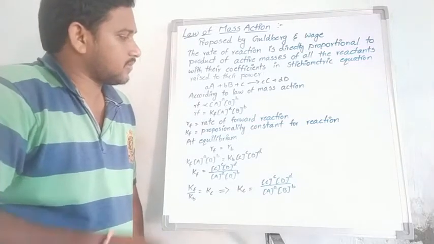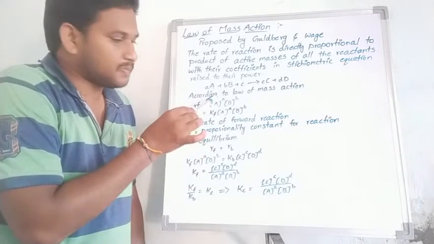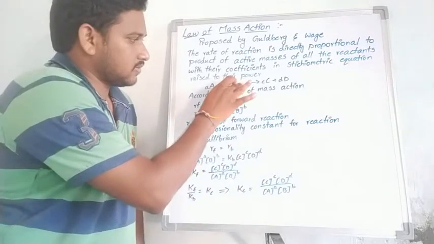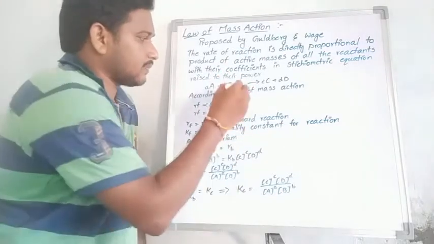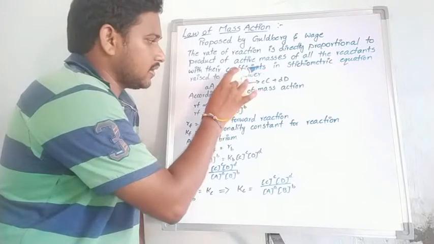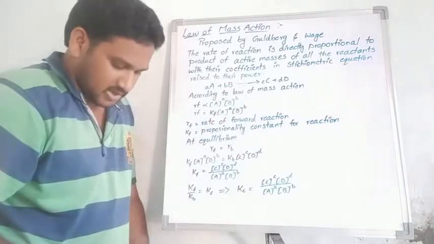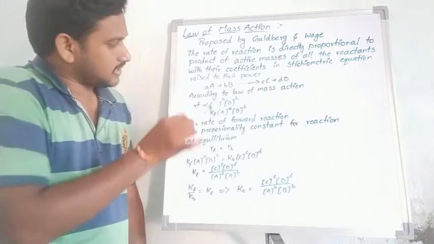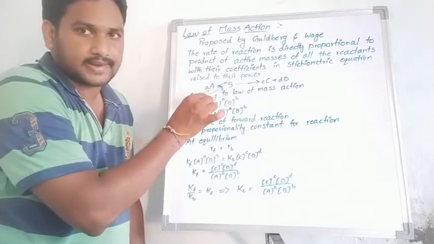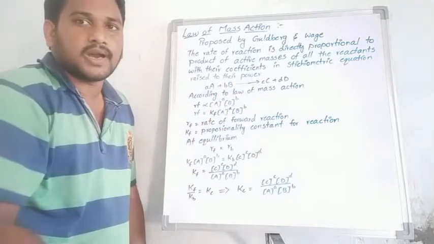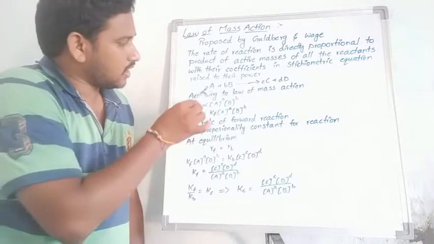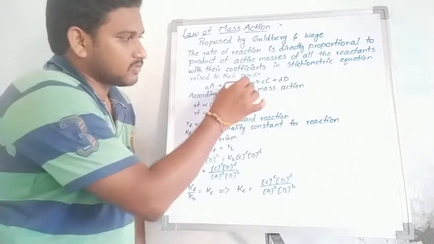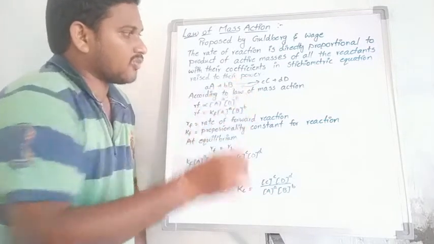Okay, students, in the example I have taken small a capital A plus small b capital B giving small c capital C plus small d capital D. Students, capital A and capital B act as the reactants, capital C and capital D act as the products, small a and small b act as the coefficients of the reactants, and small c and small d act as the coefficients of the products.